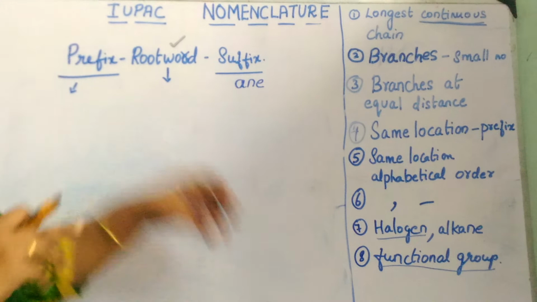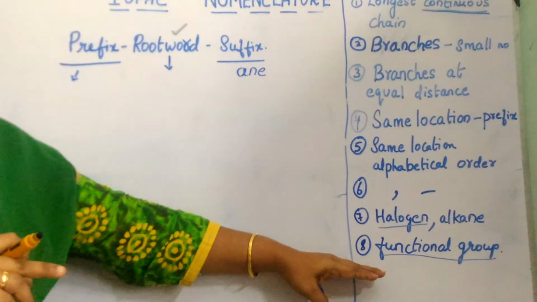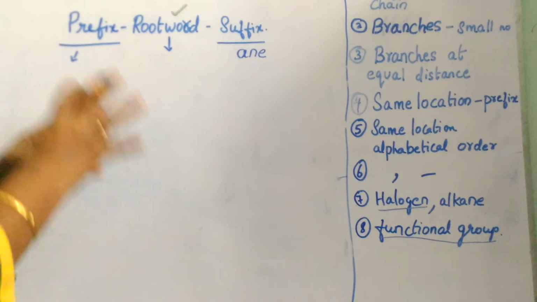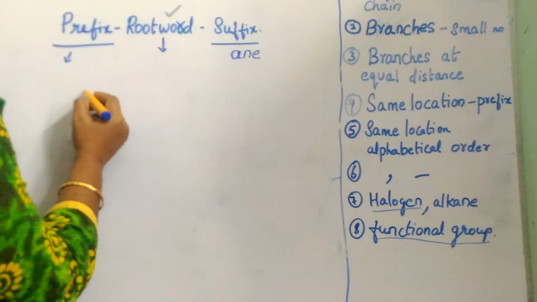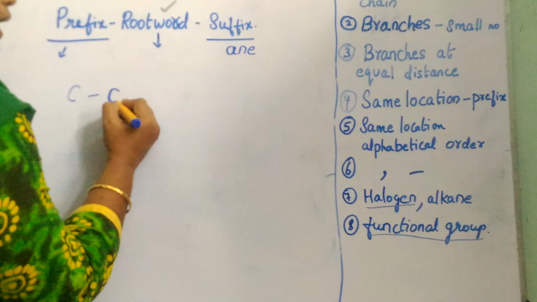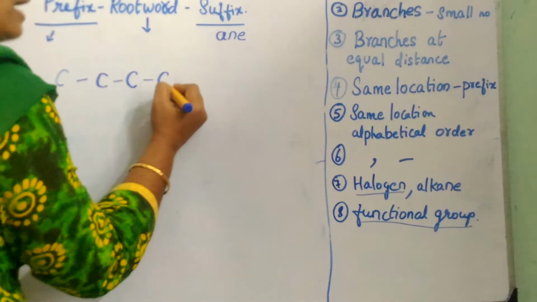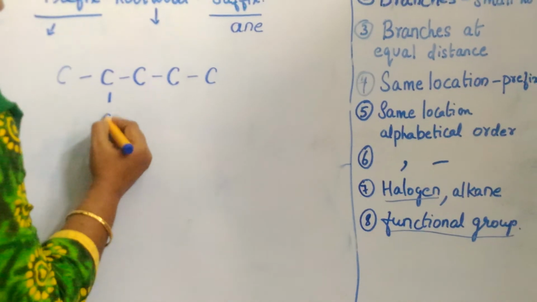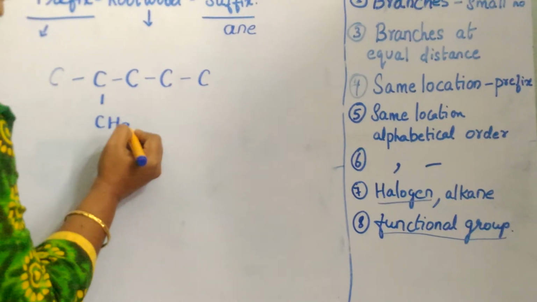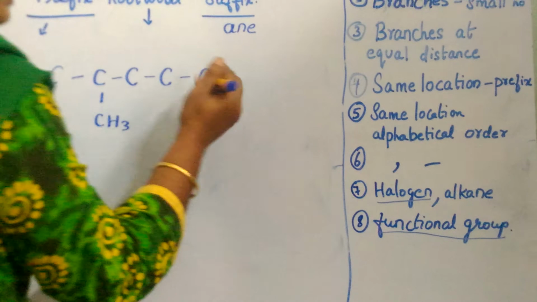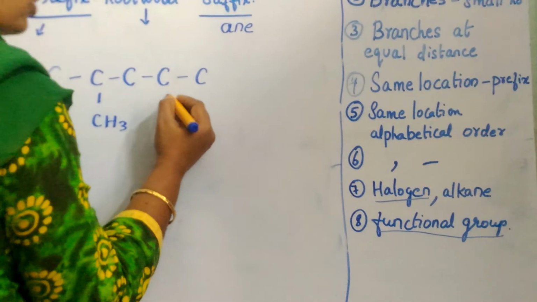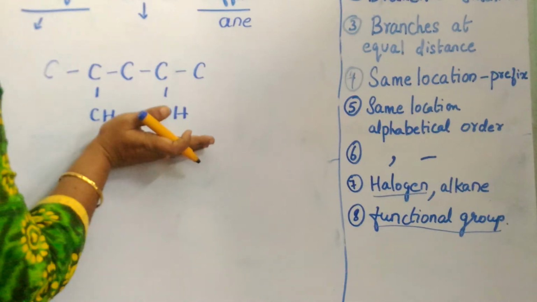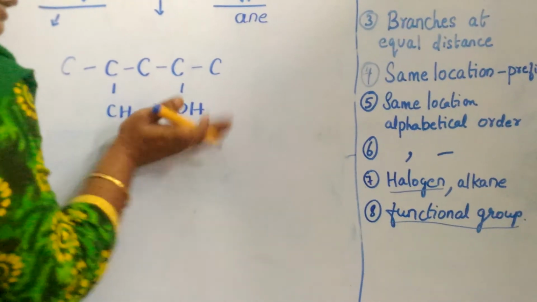But still, though we are not going to see any other functional group, we have to have a clarification between the functional groups and an alkane. Now, let me take a carbon chain and I'll show you that there is a methyl group or a branch at the first terminal, and you have an alcoholic group, that is nothing but the functional group, in the other terminal.